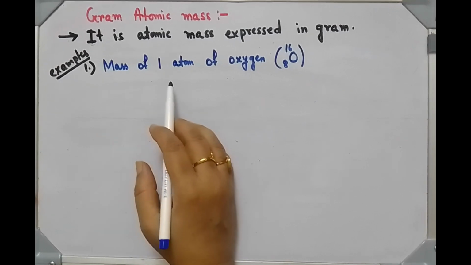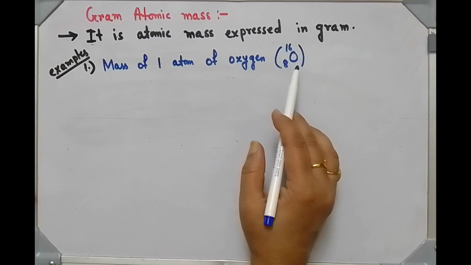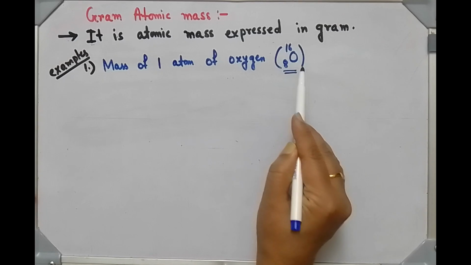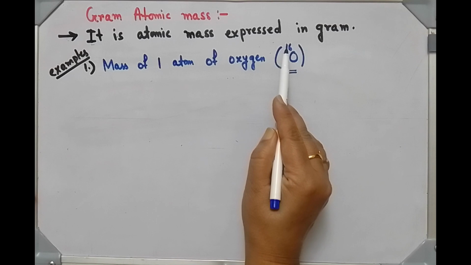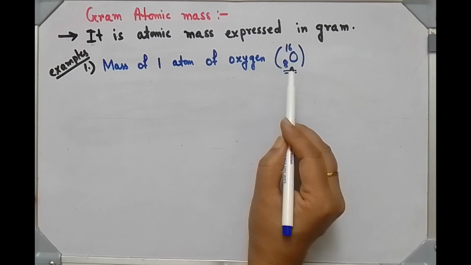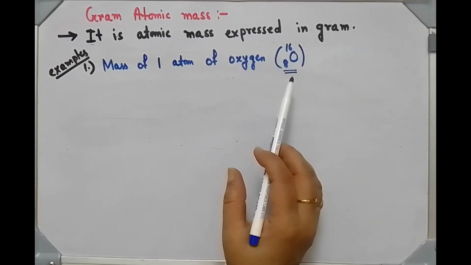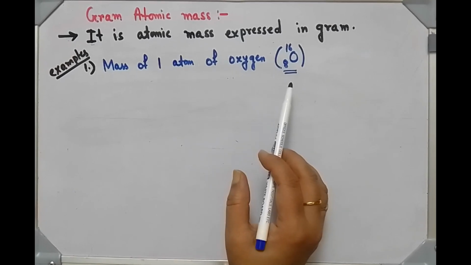First example, we will calculate the gram atomic mass of the oxygen 16 isotope. This isotope of oxygen has atomic number 8 and mass number 16. That means in the nucleus of this atom, there are 8 protons and 8 neutrons, since 16 minus 8 is equal to 8. And to make the atom electrically neutral, outside the nucleus 8 electrons are revolving.